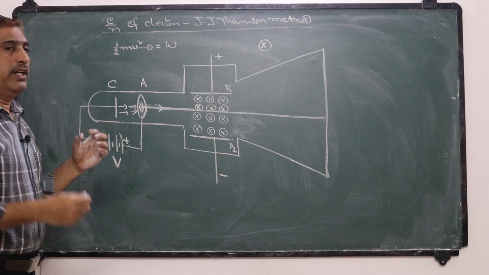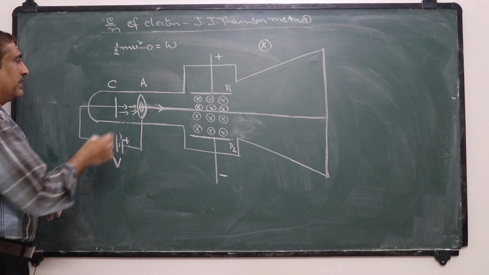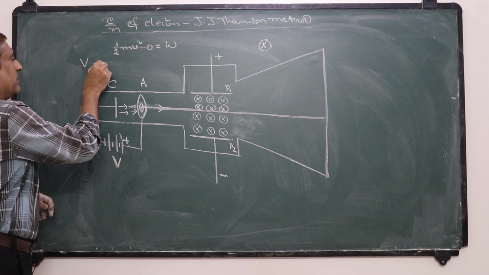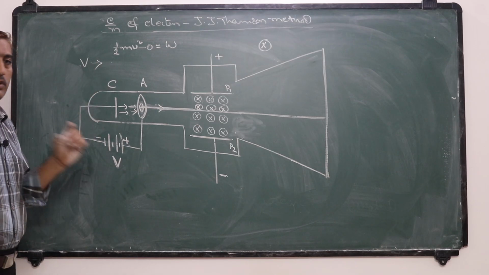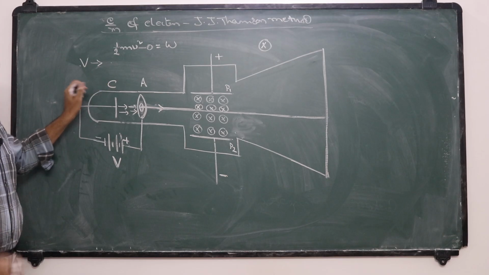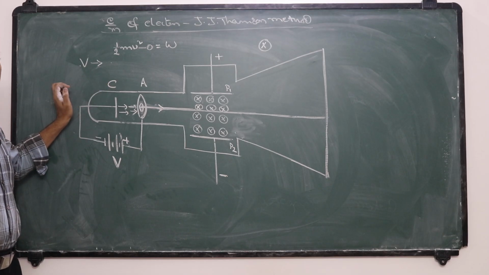Now in electricity we have defined that potential V is the work done in moving a unit positive charge.